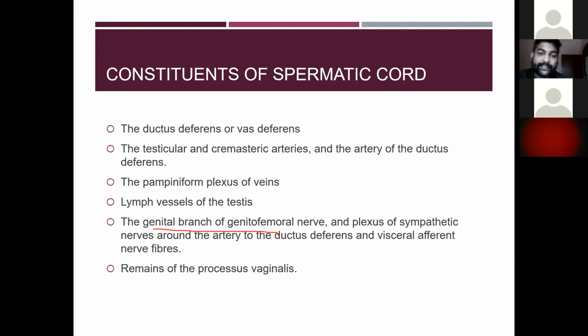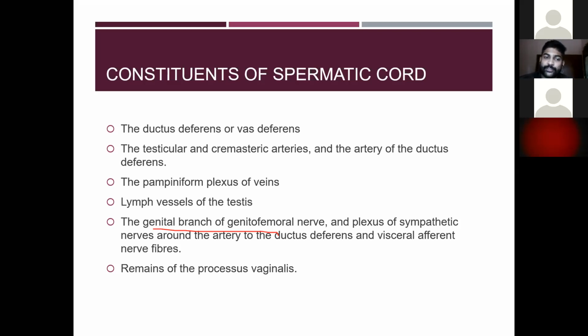the pampiniform plexus of the vein, then the lymph vessels of the testis, then the genital branches of the genitofemoral nerve, and the plexus of the sympathetic nerves around the arteries to ductus deferens and the visceral afferent nerve fibers. Then the remains of the processus vaginalis. Okay, so the tunica vaginalis, and the remains of the processus vaginalis also pass through the spermatic cord. Okay, so the tunica vaginalis is derived from the processus vaginalis.